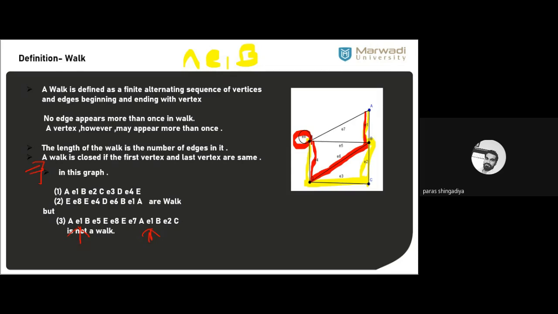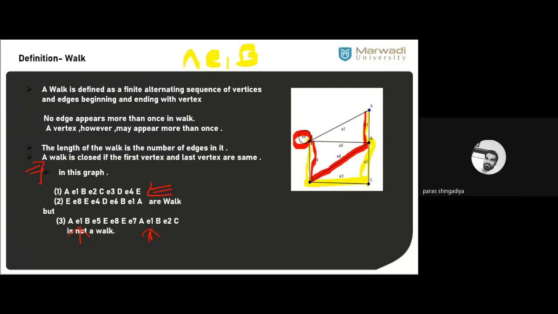When we say it is a closed walk, if your starting and ending place are the same, okay, you start from one place and you end your journey at the same place, so that is called a closed walk. Here the first example, A, E1, B, E2, C, E3, D, E4, E, that is an open walk. There the starting and ending are different, you started at A and ended at E, so starting and ending are different here. So it is known as open. And if the starting and ending are the same, that is called the closed walk.